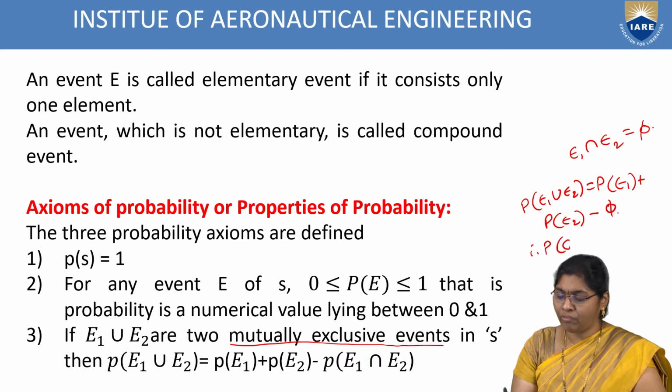Therefore P of E1 union E2 equals P of E1 plus P of E2, the probability of the first event plus the probability of the second event.